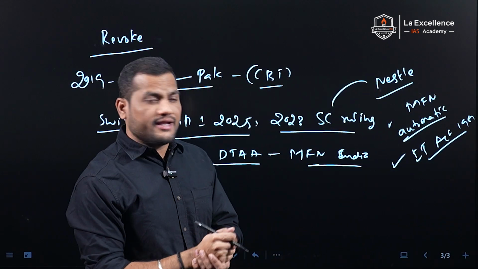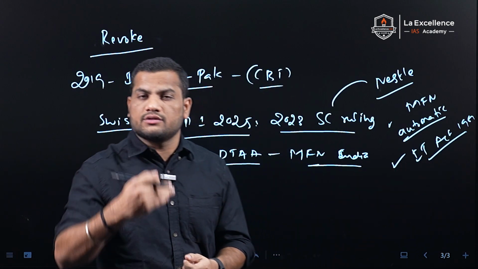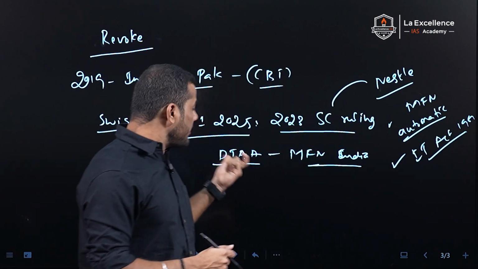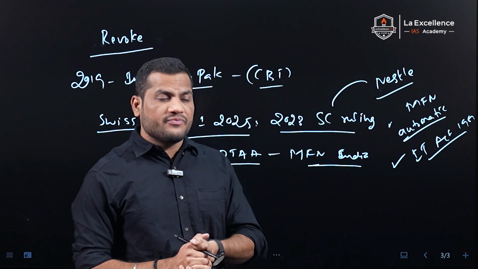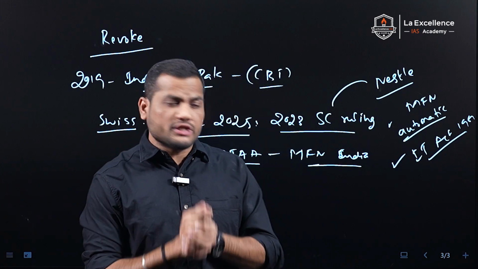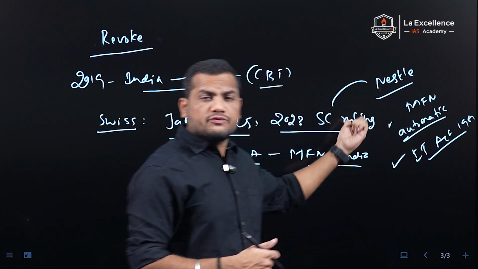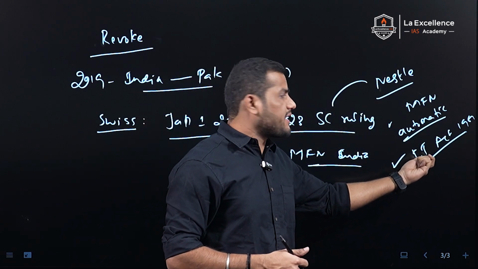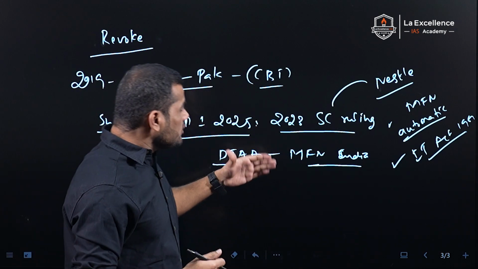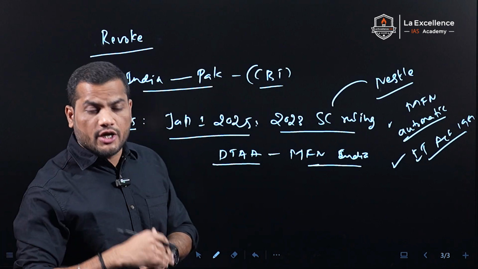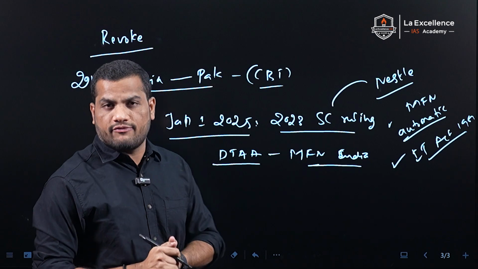Since India didn't notify it under the double taxation avoidance agreement, Switzerland said that there is no reciprocity from India. India should have notified the most favored nation status under the Income Tax Act of 1961, but India didn't do so. Because of this, Switzerland said that it will suspend the most favored nation status to India from January 1, 2025.